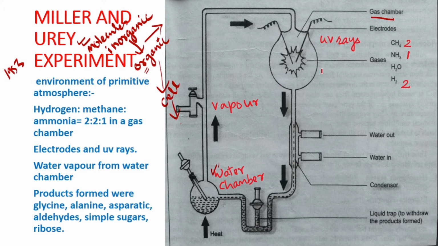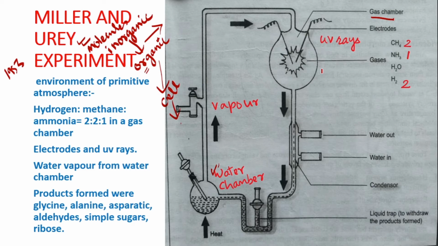Now there is a requirement of a source of energy for the chemical reaction. For the source of energy, electrodes were introduced, to copy lightning and thunder. Electric discharge was introduced, and UV rays were introduced. Electric discharge of as high as 75,000 volts was introduced into this gas chamber. And the temperature was made very high because UV rays were also introduced, as high as 800 degrees Celsius.